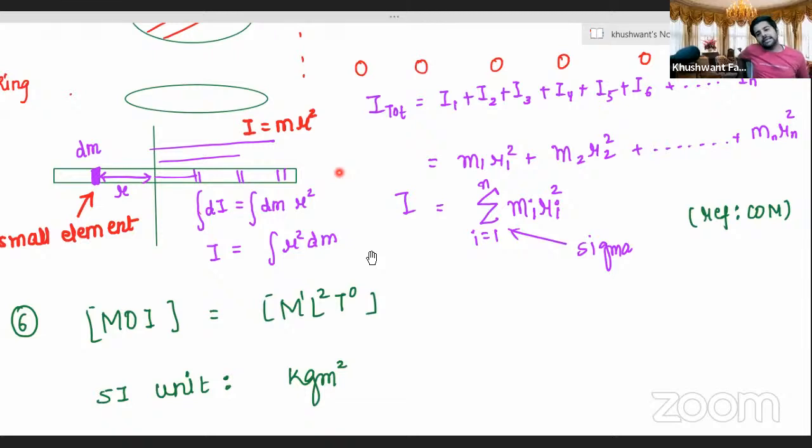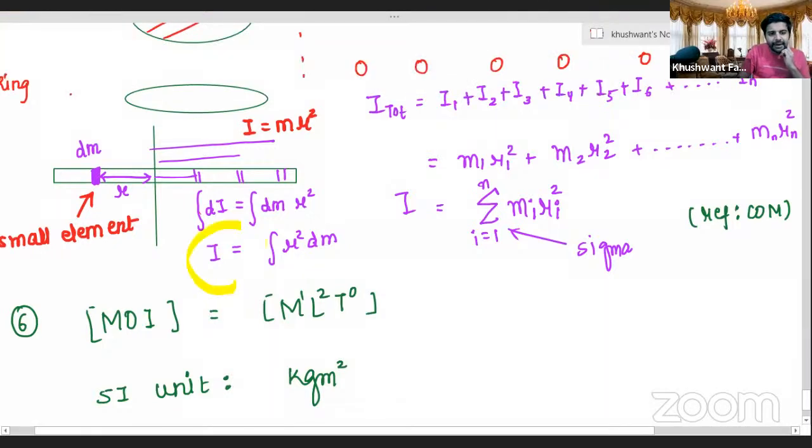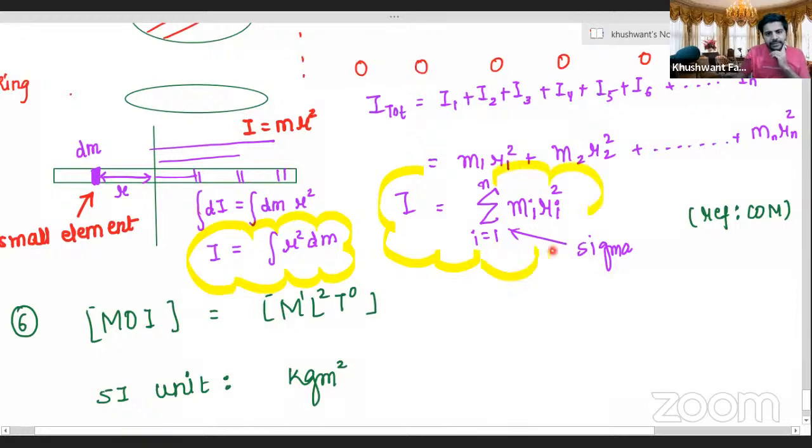So this part you can put into brackets: moment of inertia in a continuous system and moment of inertia in a discrete system. This is for continuous system. This is for discrete system.